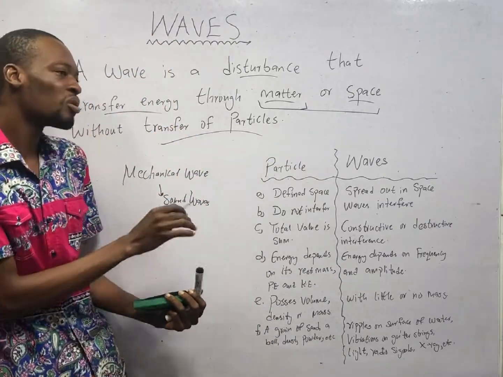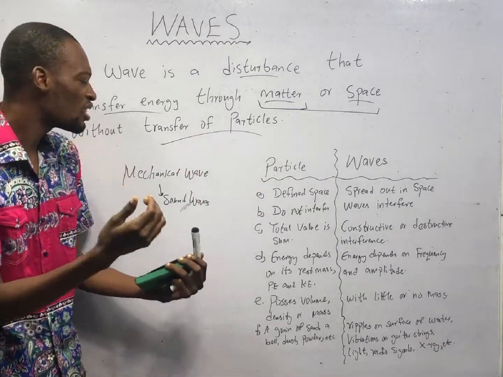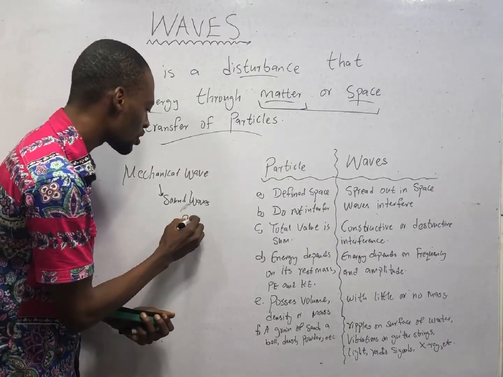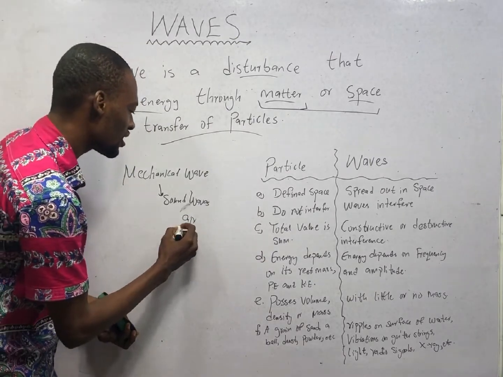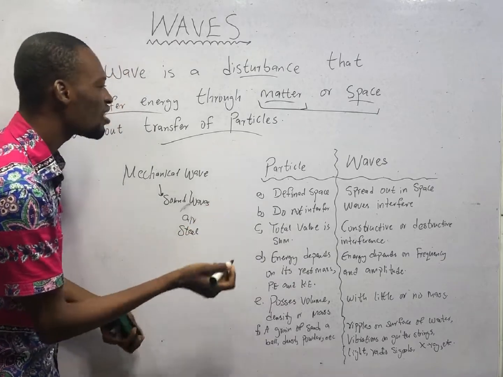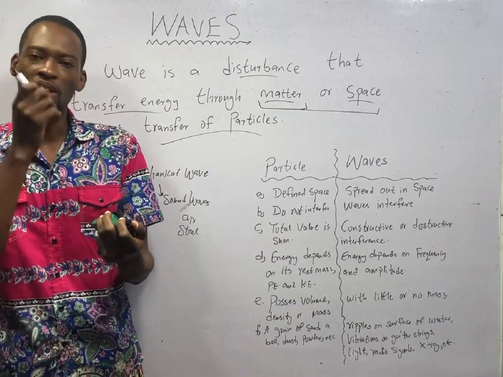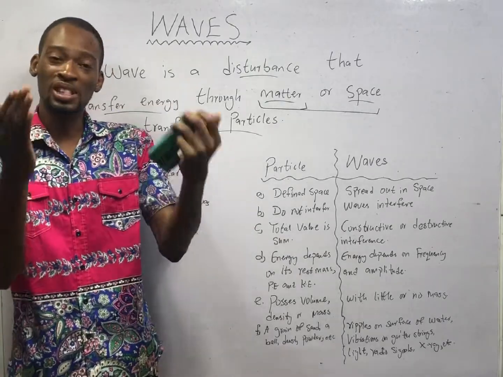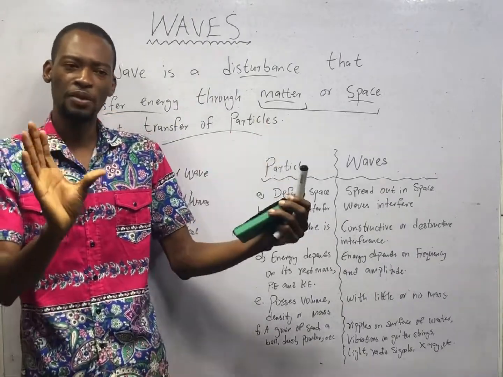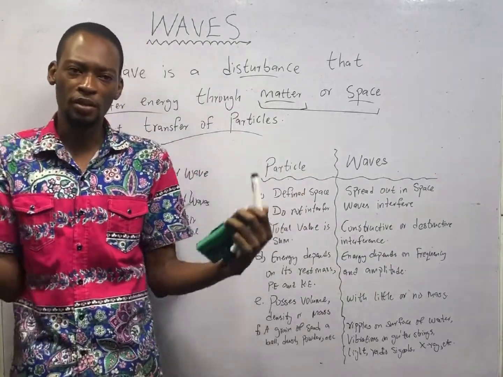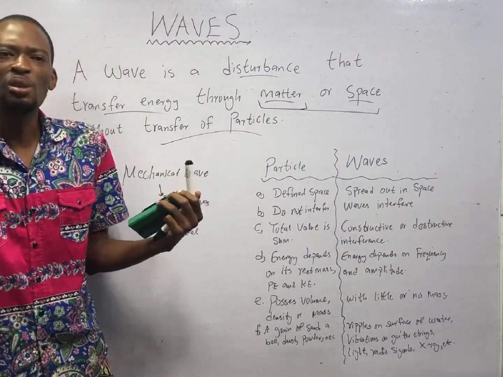Now, sound cannot travel without a material medium or without matter. Sound needs matter. Sound needs air to travel. Sound needs metal or material, let's say steel. Sound needs non-metal. So with materials, when you hit them, you produce sound. As I'm talking now, you are able to hear me because of air. So sound needs all these material mediums to travel. Sound cannot travel in space or in a vacuum. So when you remove air, anytime I talk, you won't be able to hear me because sound is not getting a medium to travel.